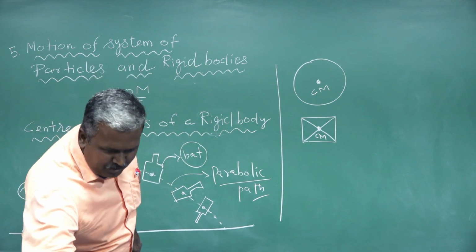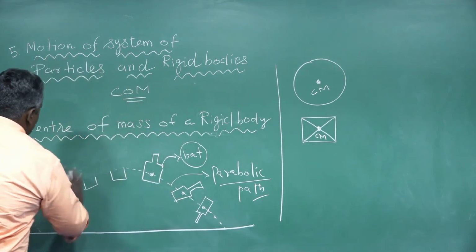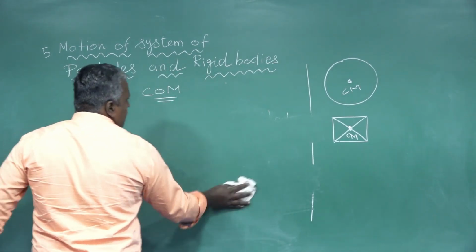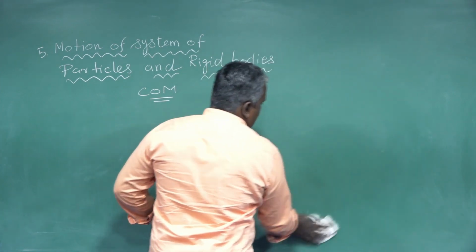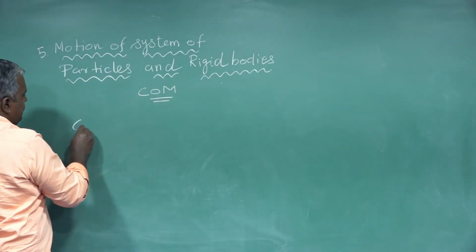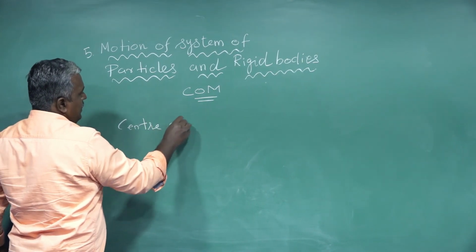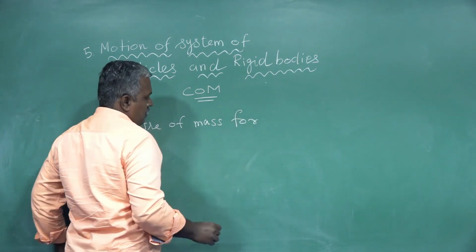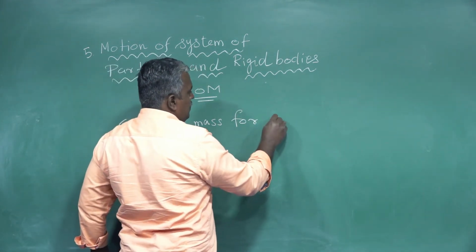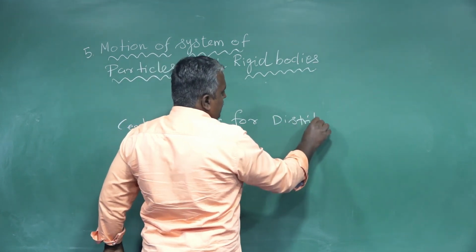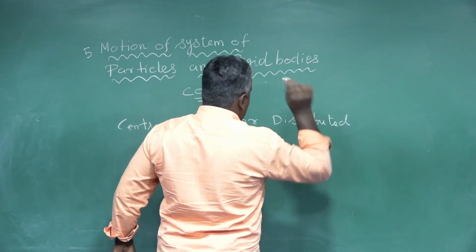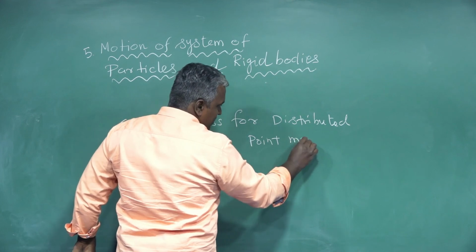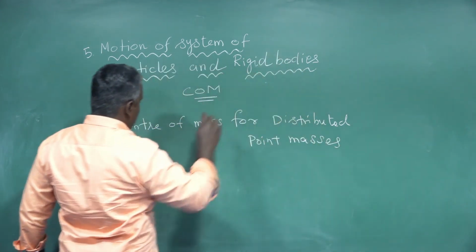Now, we are going to discuss the next one. Listen here. Center of mass for distributed point masses.